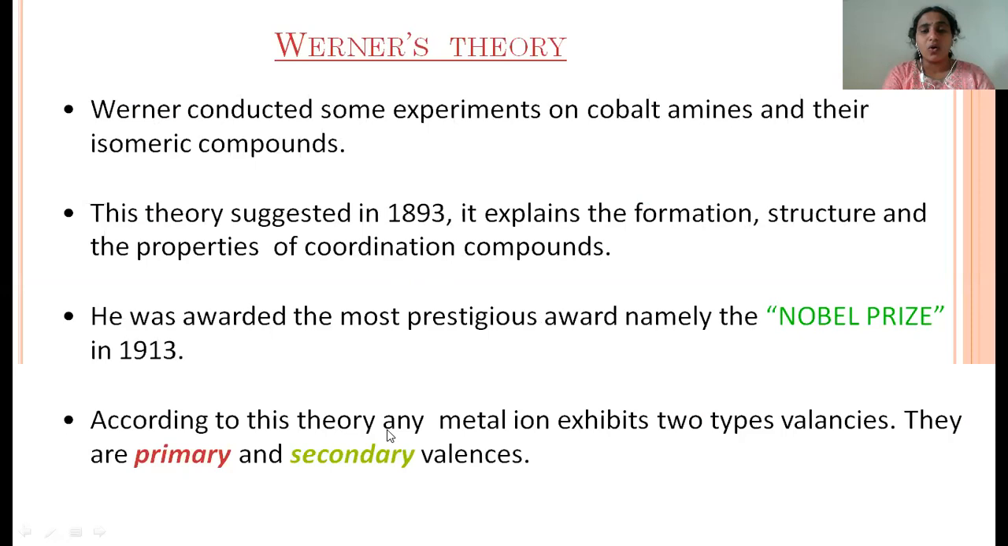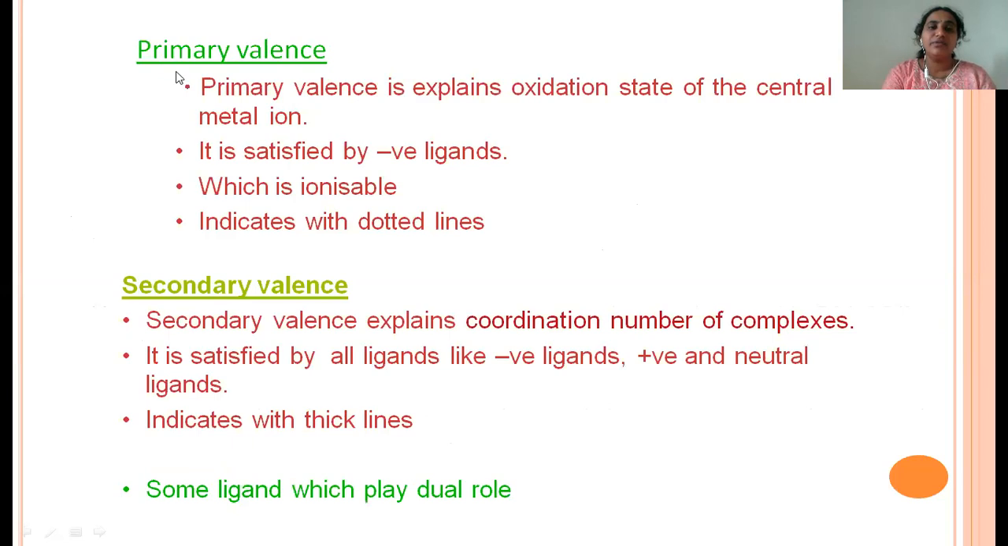According to this theory, any metal ion exhibits two types of valencies. One is primary valency, another one is secondary valency. First, we'll see what is primary valency. Primary valency explains the oxidation number of the metal ion, is satisfied by only negative ligands, is ionizable, and is indicated with dotted lines.